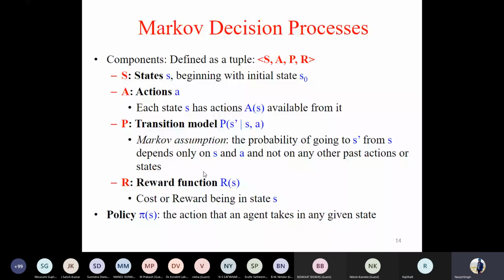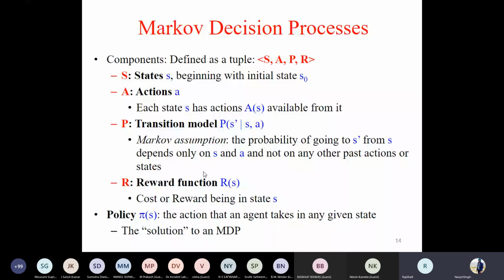Now what is this policy? Policy is, for every state, tell me what is the action that the agent should take. Policy is nothing but marking down all the arrows on the states that we have seen in the previous slides. And now, if I am in a particular starting state, I know what action I should take. So we'll see how a policy could be generated for a given Markov decision process. We'll take the previous example only in this lecture.